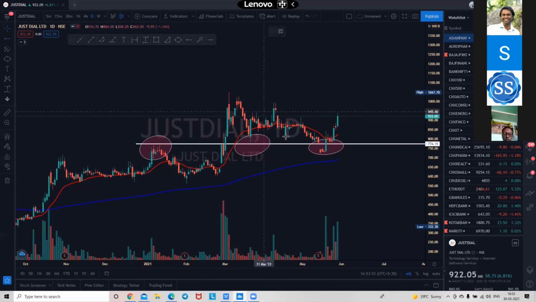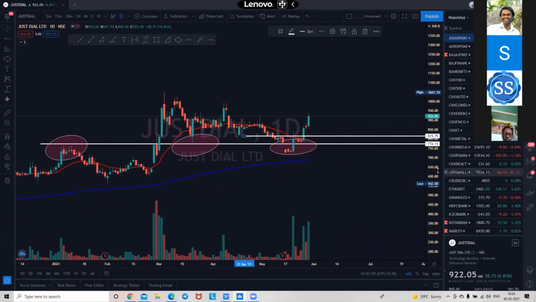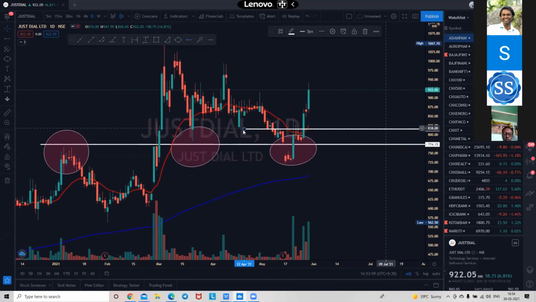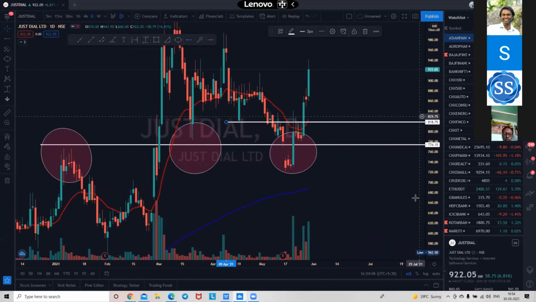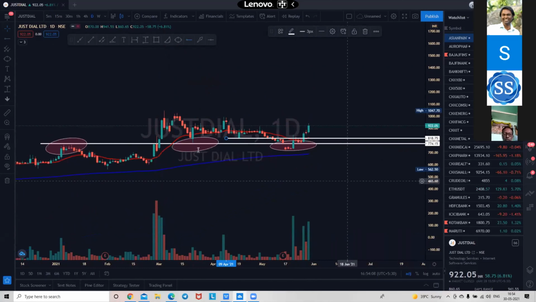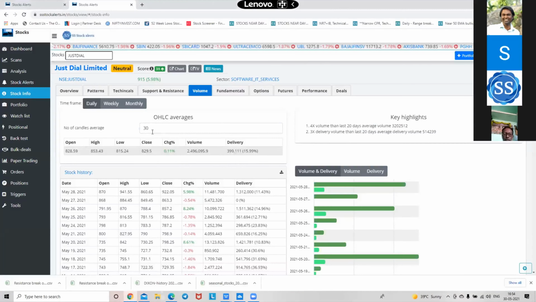So let us break 815 over here, and you can pick up something here. So this is the range. See, there's a support over here. Anyway, it has broken this level, so it is at a super bullish stage. I would have picked up the stock in this area. Let us see 15, 781, 795. Let us see 8. Almost perfect. 15 is again good.